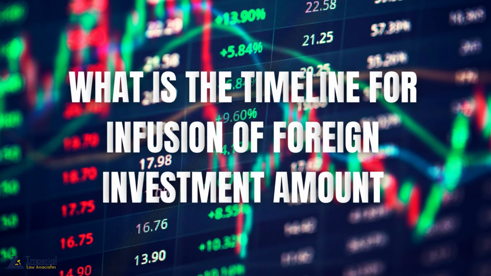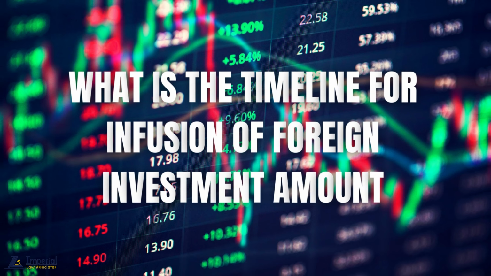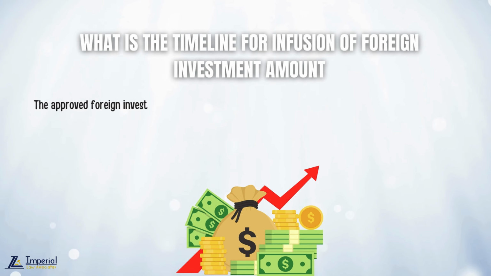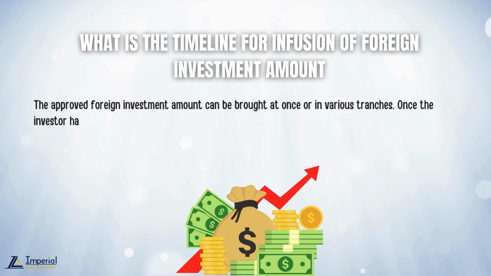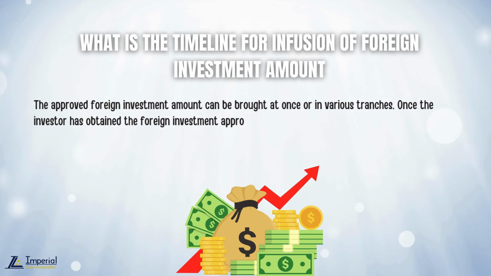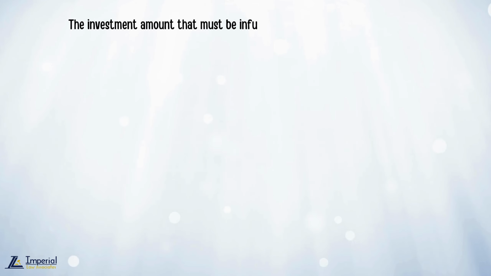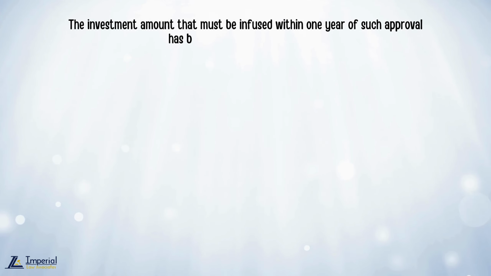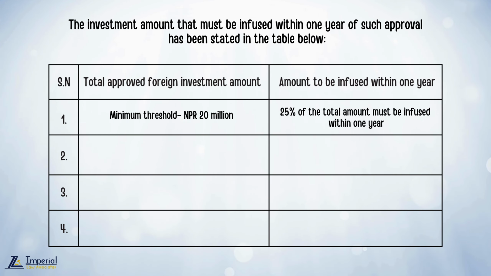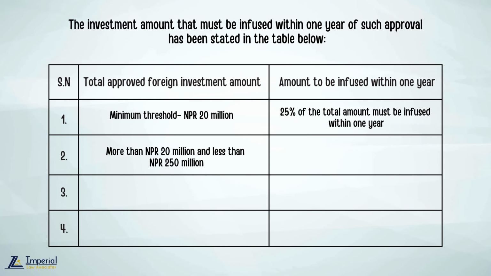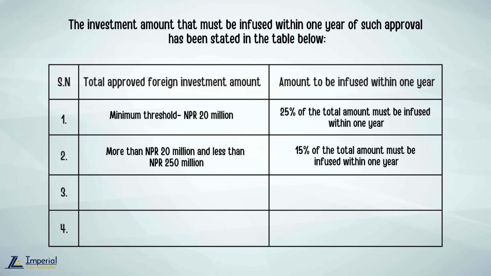What is the timeline for infusion of foreign investment amount? The approved foreign investment amount can be brought at once or in various tranches. Once the investor has obtained the foreign investment approval, the investment amount that must be infused within 1 year of such approval has been stated in the table below. For minimum threshold, Nepalese rupees 20 million, 25% of the total amount must be infused within 1 year. For more than Nepalese rupees 20 million and less than 250 million, 15% of the total amount must be infused